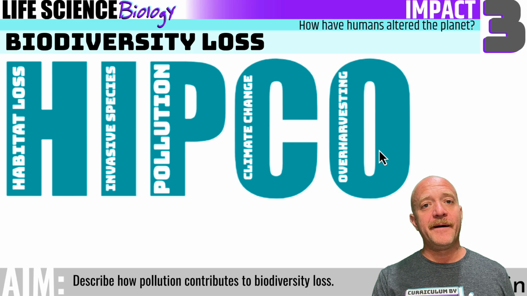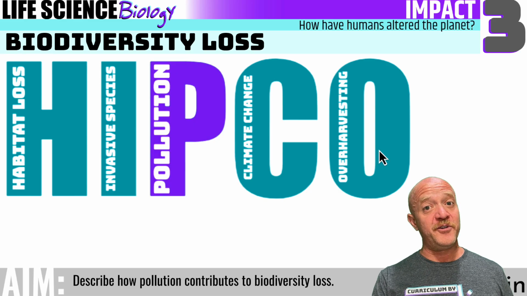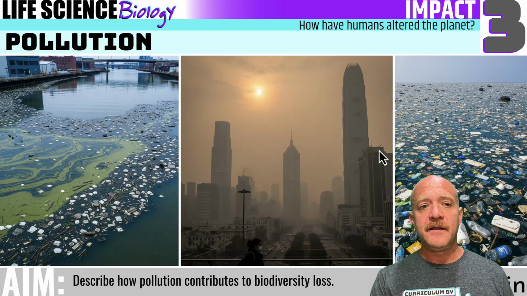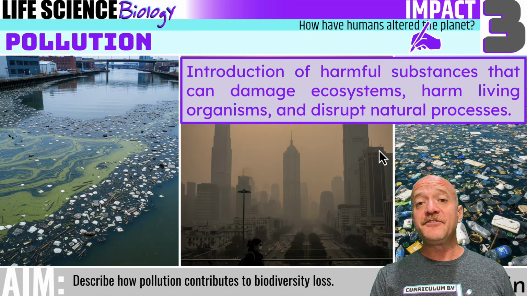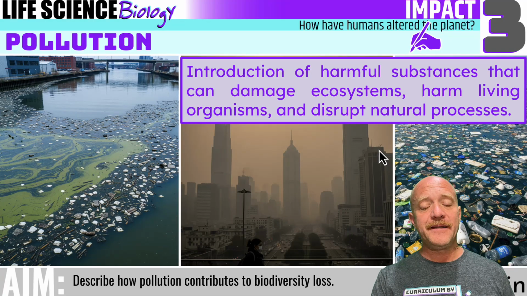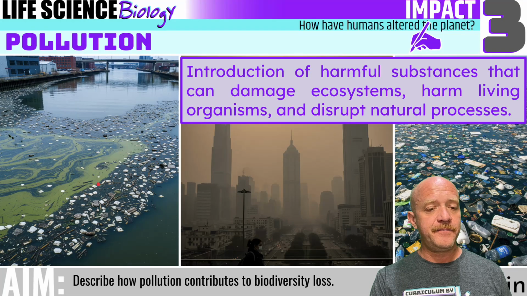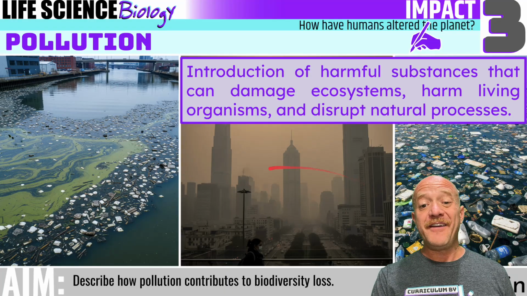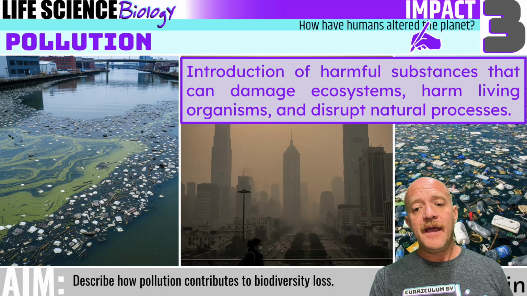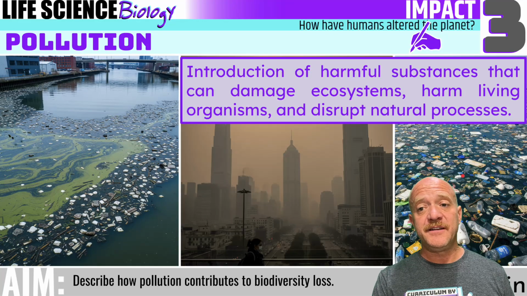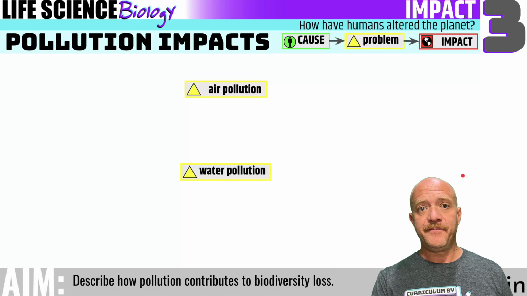Alright, today we're talking about pollution. Pollution is one of the contributing factors to biodiversity loss. And pollution is the introduction of harmful substances that can damage ecosystems, harm living organisms, and disrupt natural processes. Examples of pollution are water pollution, like this pollution on the Newtown Creek in North Brooklyn. We also have air pollution, which is represented by this smog in an urban environment. And also we have a lot of plastic pollution in our world's oceans.